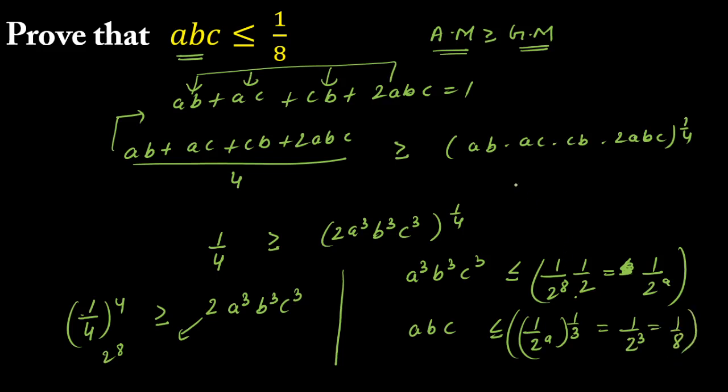So we wanted to prove ABC is less than or equal to 1 by 8, and here we got ABC is less than or equal to 1 by 2 raised to power 3, which is 1 by 8. So hence proved. See, in the question they can modify, they can give you the sum in reciprocal. So there we have to use the GM greater than HM inequality. Here the product is given, so we are using AM greater than or equal to GM. So that will be all for this question.